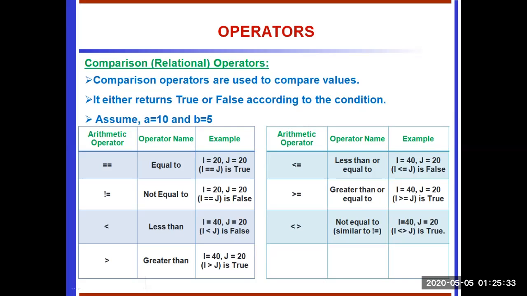Equal operator: if the i and j values are equal, it gives true. Suppose the i value is 10 and the j value is 20, it gives false. Not equal: if the i and j values are the same, it gives false. If the i and j values differ, it gives true. So likewise, greater than, less than, less than or equal, greater than or equal, not equal.